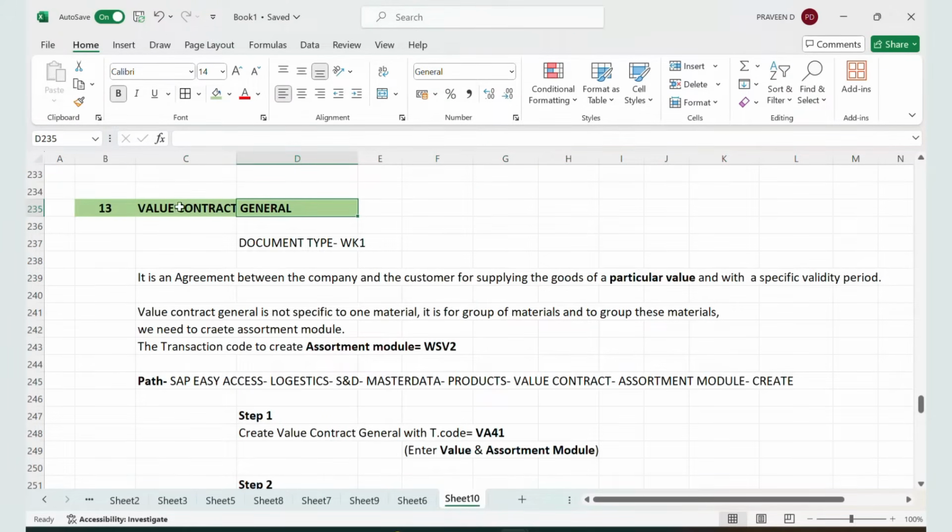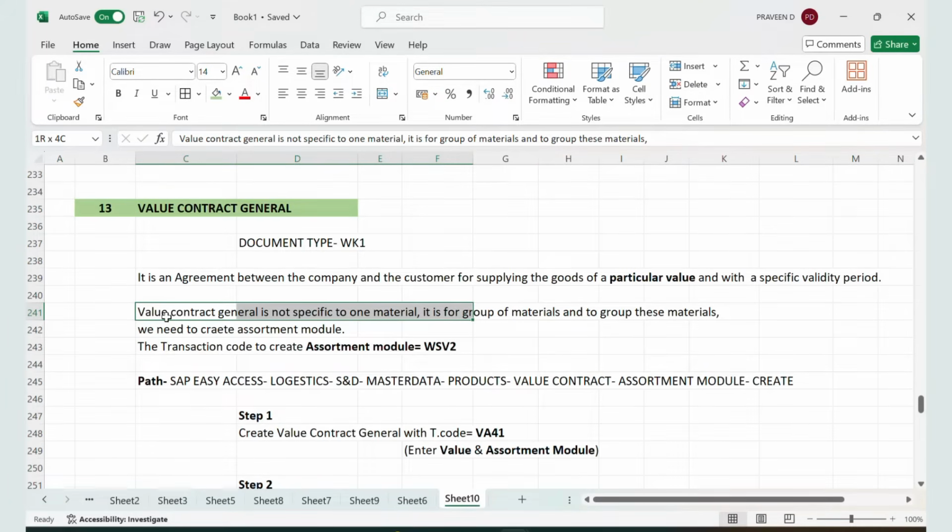Okay, you understood what is value contract. Now, what do you mean by general? Value contract general is not specific to one material, it is for a group of materials. And to group these materials, we have something called assortment module.